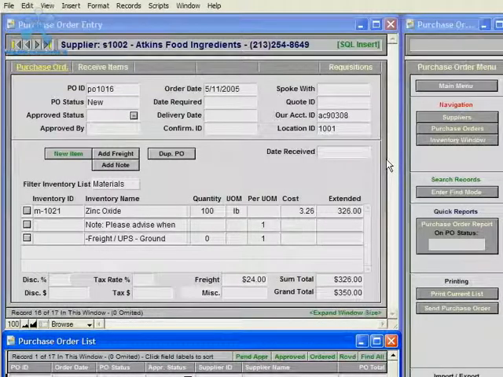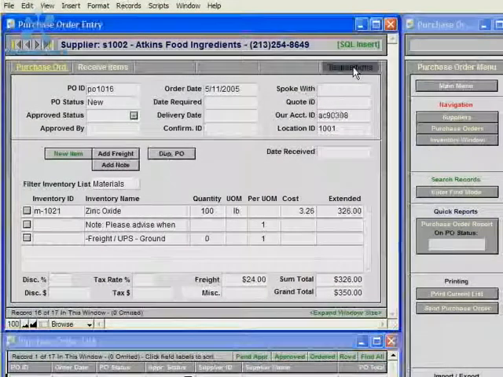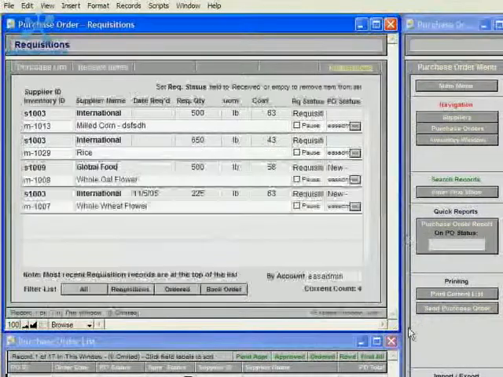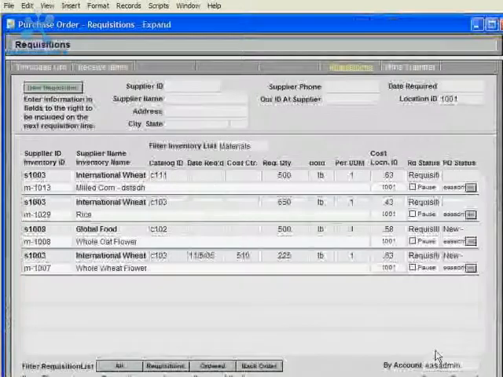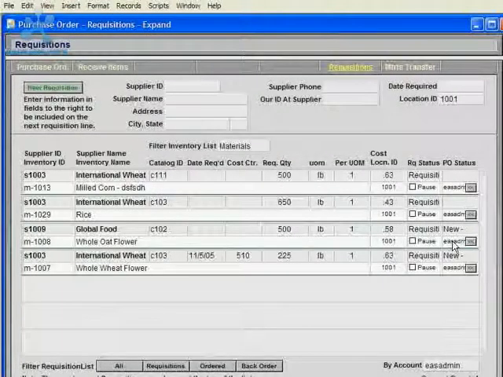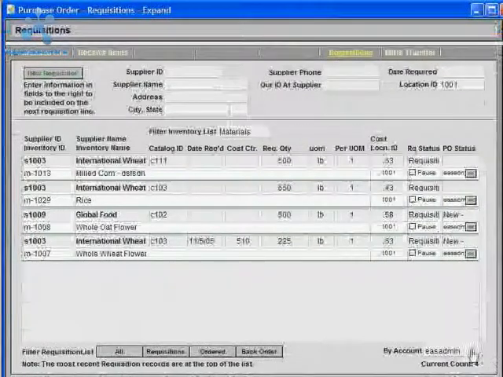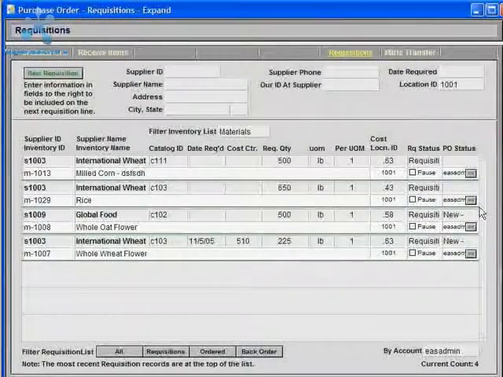To create a purchase order from requisitions that are created by database users in your company, just click the Requisitions button. For this example, I'm going to expand the window size by clicking the Expand Window Size button. And since I'm logged in as the EAS admin, I just see a list of requisitions for EAS admin.